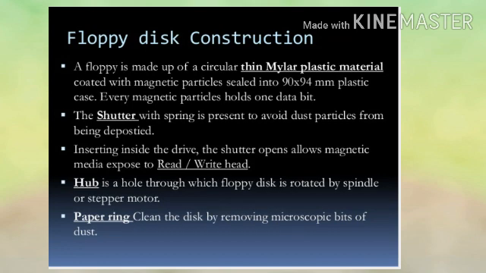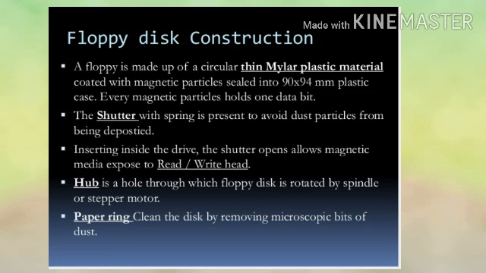Floppy disk construction. A floppy disk is made up of circular, thin, mylar plastic material coated with magnetic particles. Every magnetic particle holds one bit. The shutter with spring is present to prevent dust particles from being deposited.